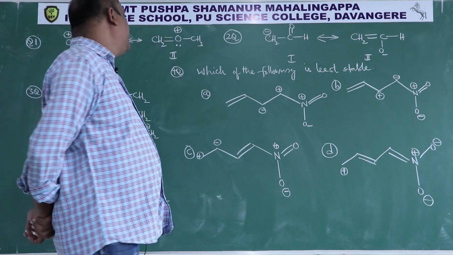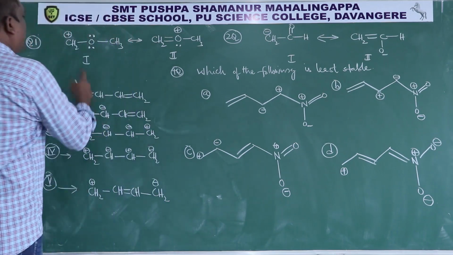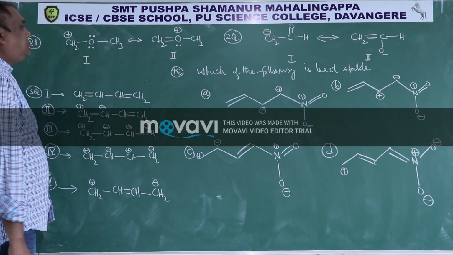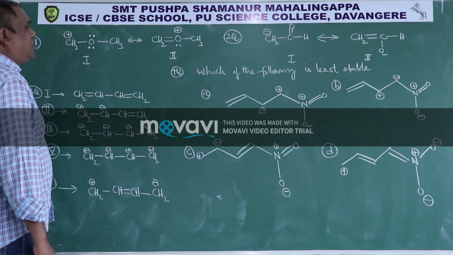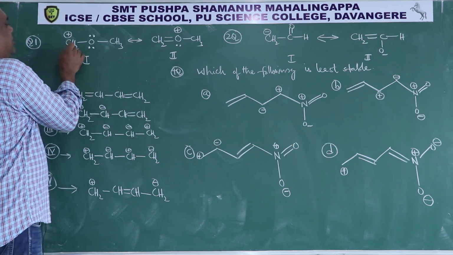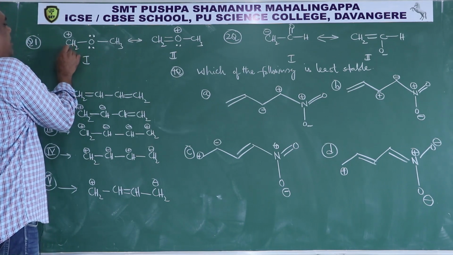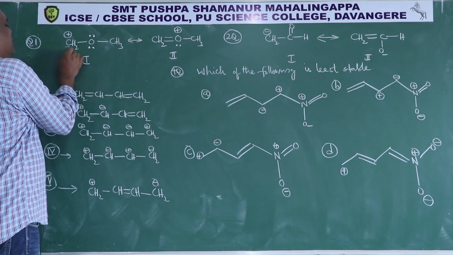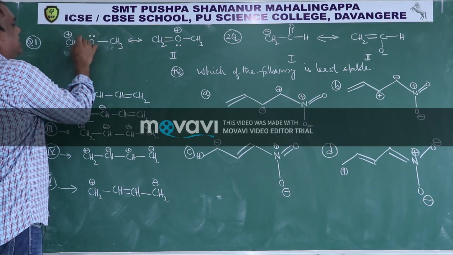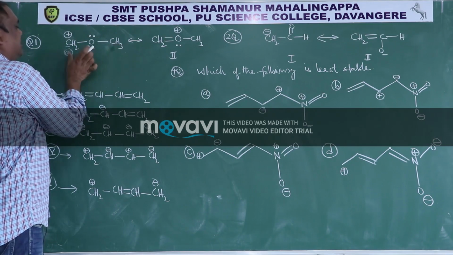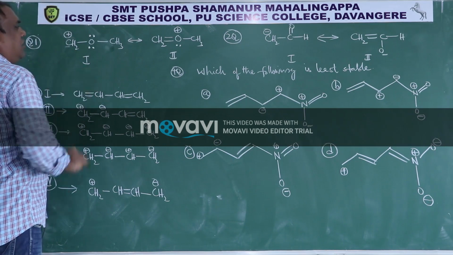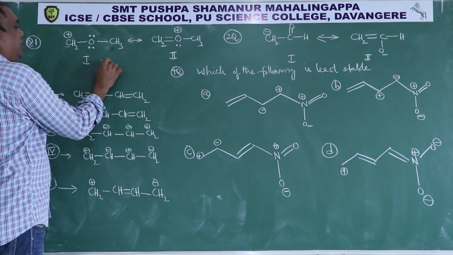So the first question: we have two resonating structures, both are charged ones. So in that case you have to see the number of octets. This carbon is not having an octet, it is having only 6 electrons. This carbon is having an octet, this oxygen is having an octet, so it is having 2 octets. The number of octets in this first structure is 2.